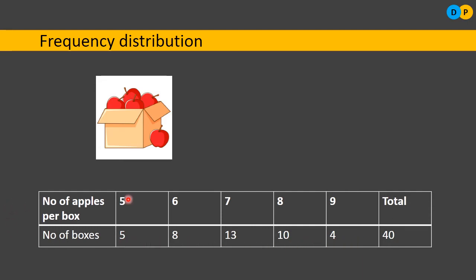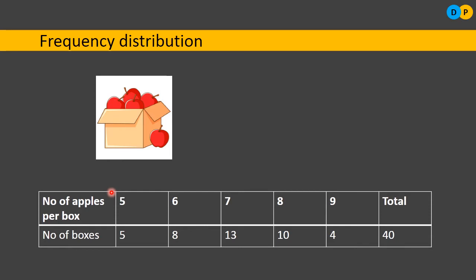Okay, so with this table, by constructing this table, we are trying to say what is the distribution of frequency, how the number of apples have been distributed. Is that what we are conveying? So what is frequency distribution then? A systematic presentation of values taken by a variable along with its frequencies.